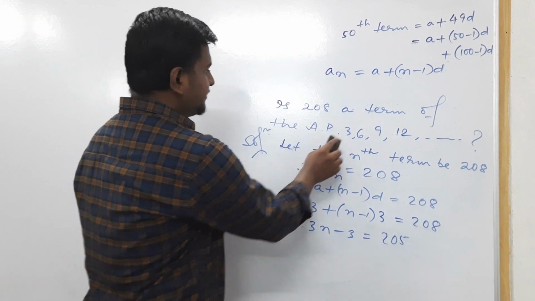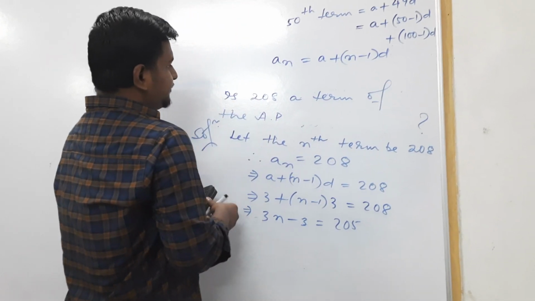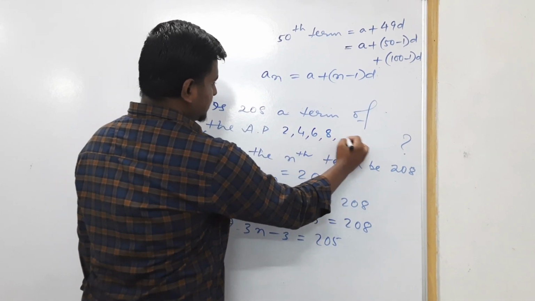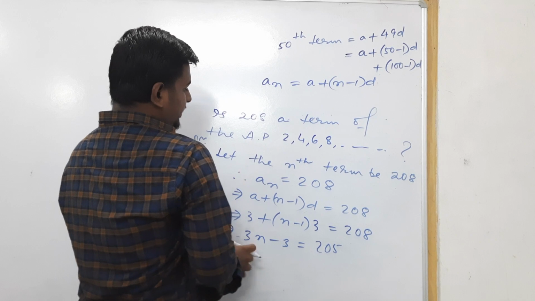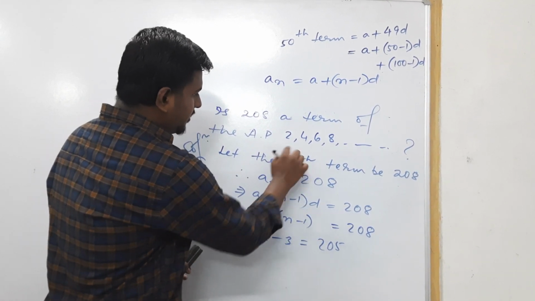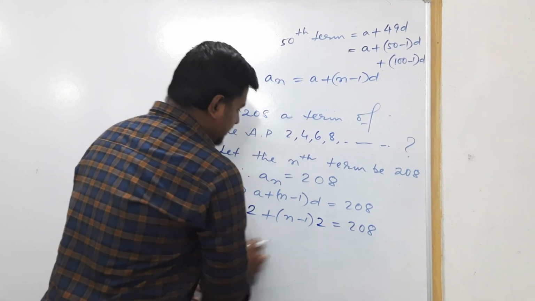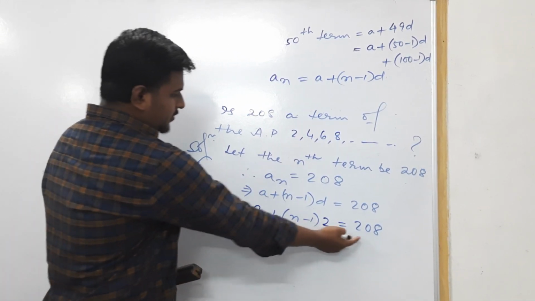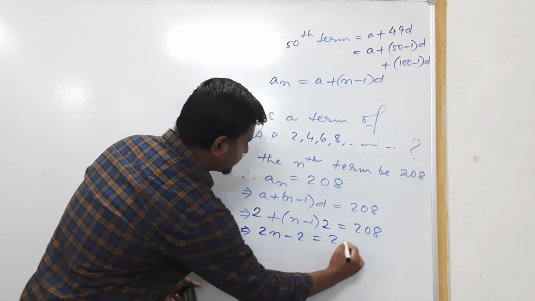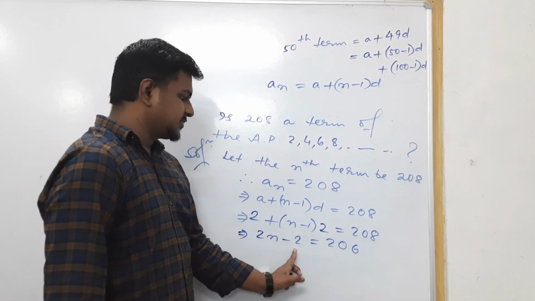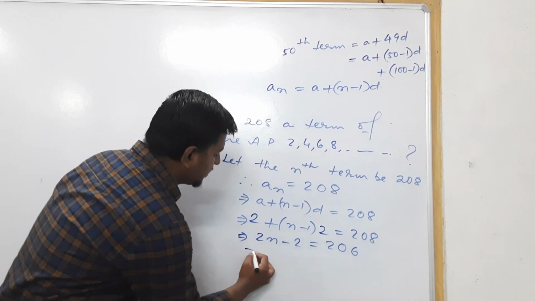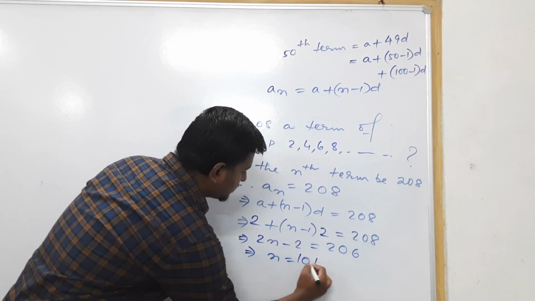Let us take another example. The AP 2, 4, 6, 8. Here you will find that the value of A is 2 and the value of D is 2. If you simplify it, you get 2 plus 2 into n minus 1 equal to 208, so 2n equals 208. Dividing by 2, you will get n equal to 104.